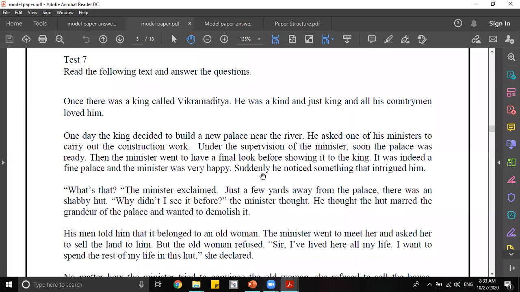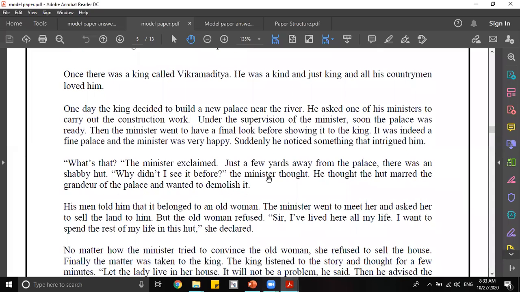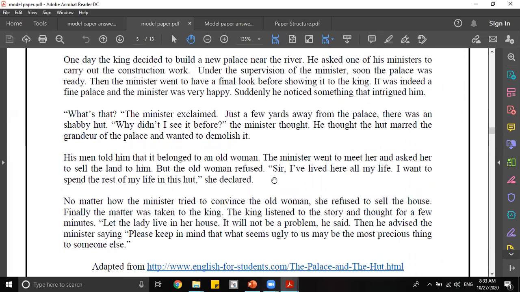Suddenly he noticed something that intrigued him. "What's that?" the minister exclaimed. Just a few yards away from the palace there was a shabby hut. "Why didn't I see it before?" the minister thought. He thought the hut marred the grandeur of the palace and wanted to demolish it. His men told him that it belonged to an old woman. The minister went to meet her and asked her to sell the land to him.